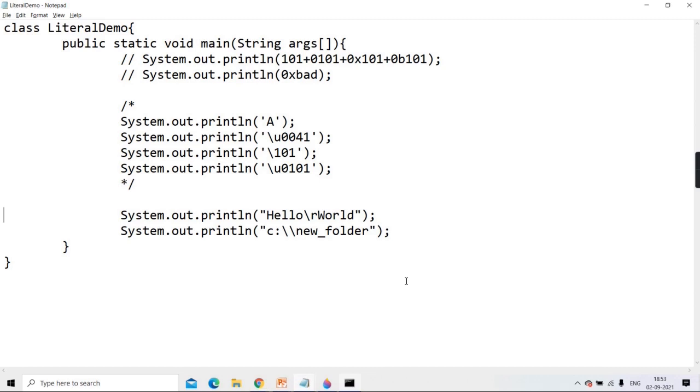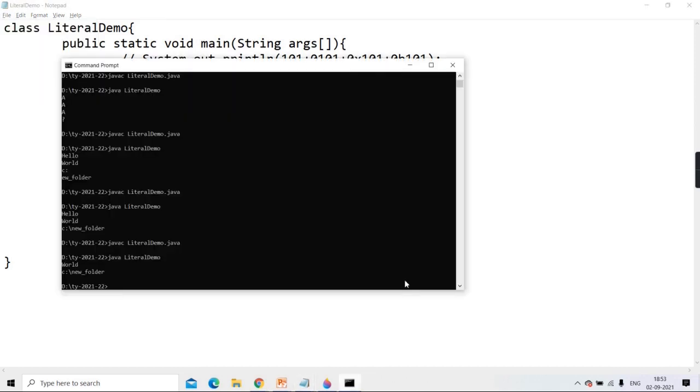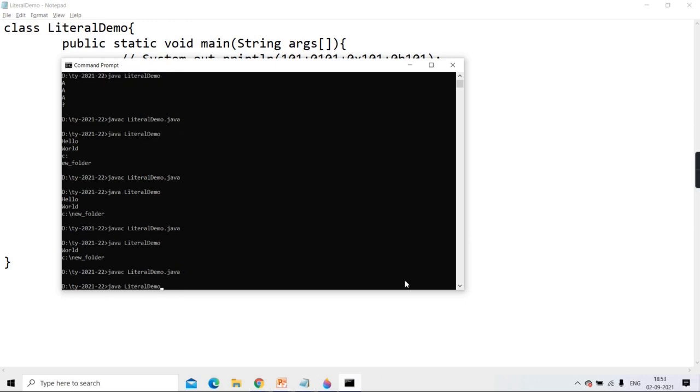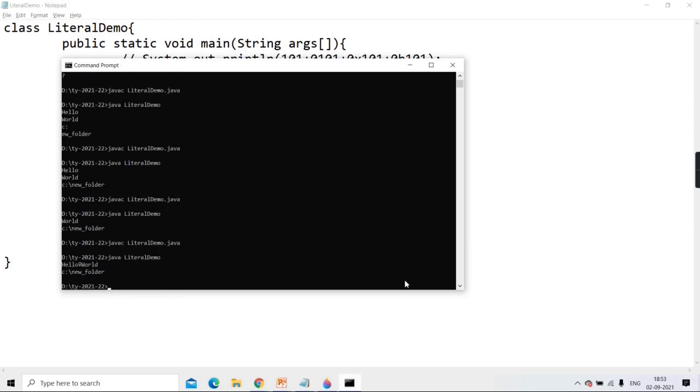You can try, see here, if I put a \f, maybe instead of that, some equivalent thing is replaced. See, it doesn't have any effect. Can you see something else is replaced over there? Getting some symbol over here. Why? Because your monitor does not know what to do for \f, so it has just substituted that character.